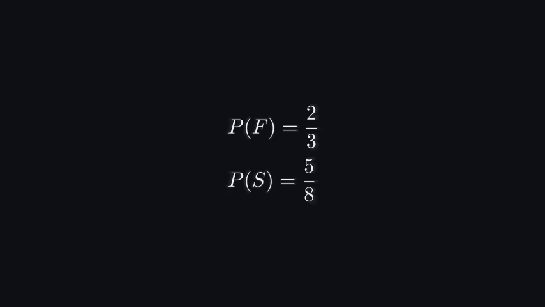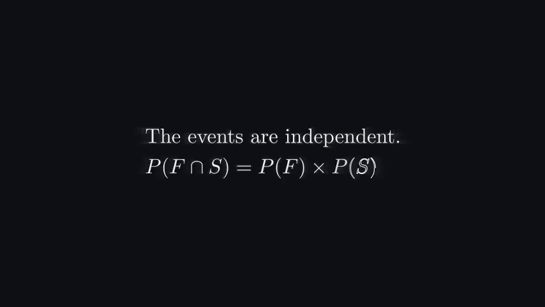Probability of S equals 5 over 8. The events are independent. Probability of F intersection S equals probability of F times probability of S.